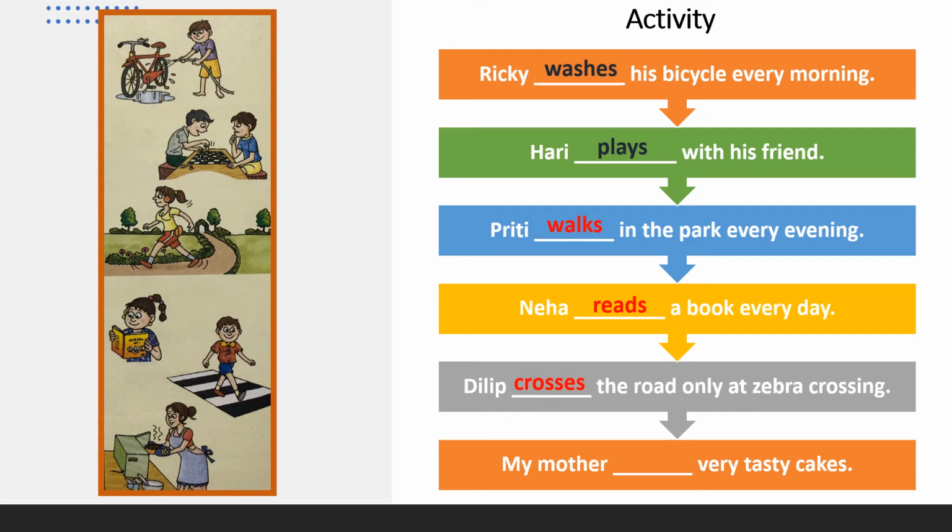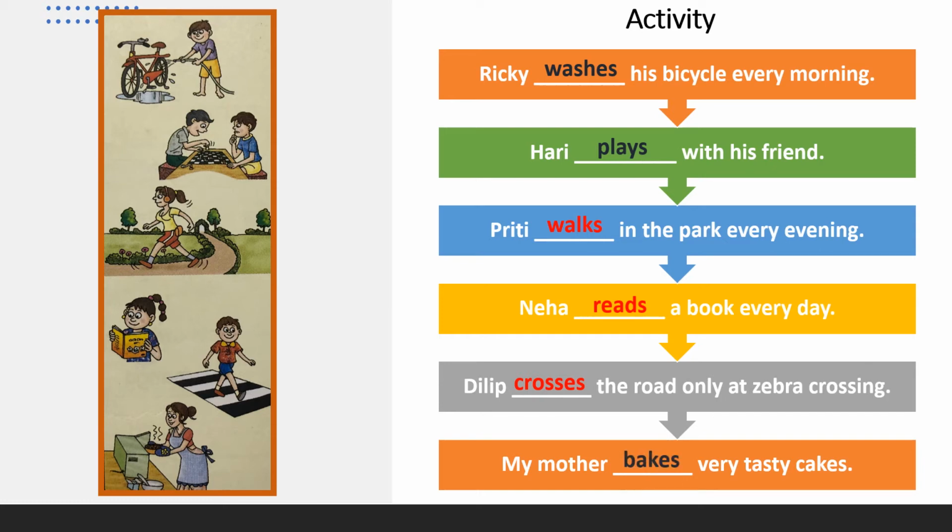Dilip crosses the road only at zebra crossing. Now the next one. My mother dash very tasty cakes. Now you can see in this picture what the mother is doing.